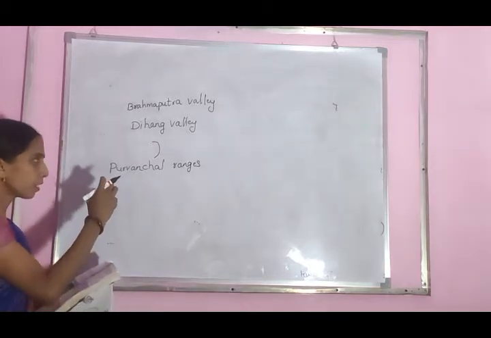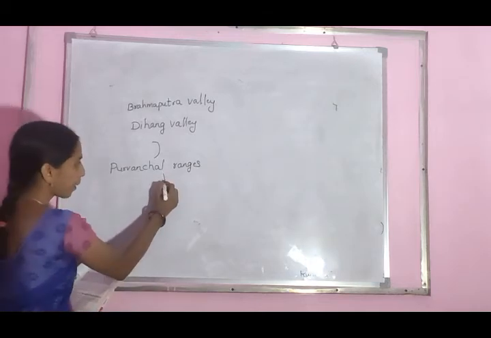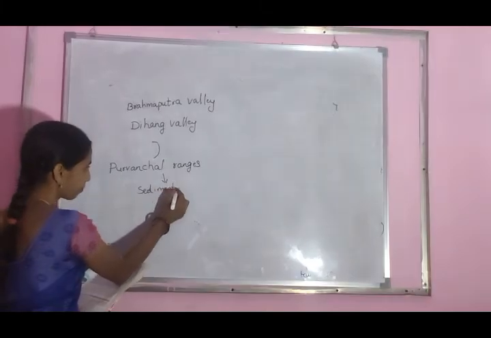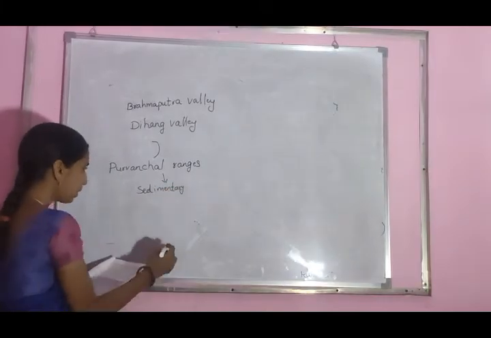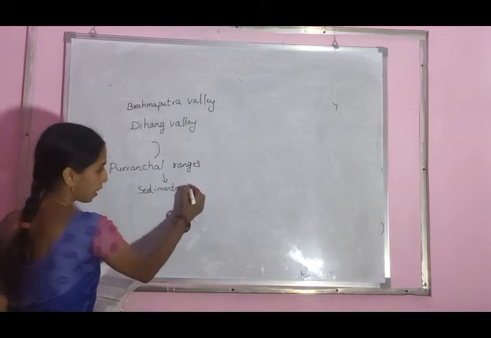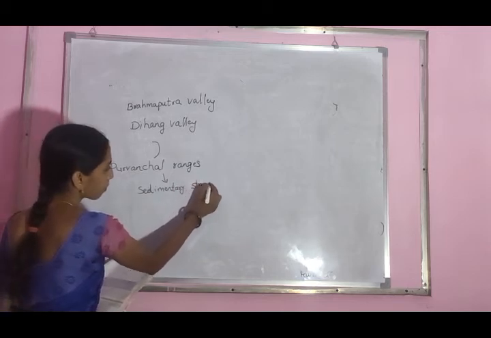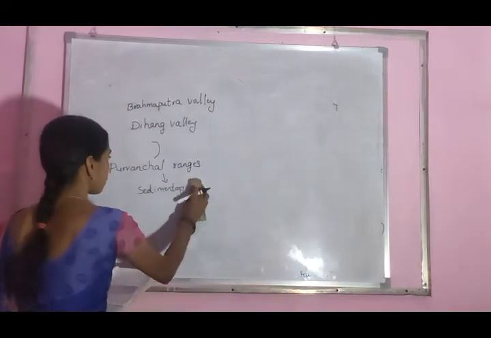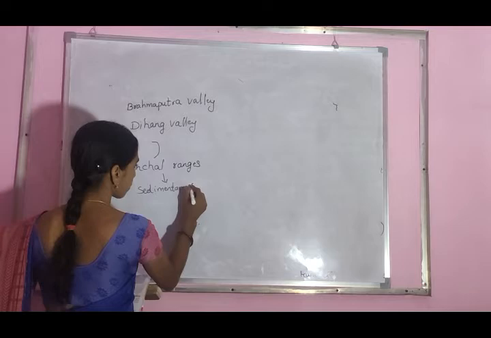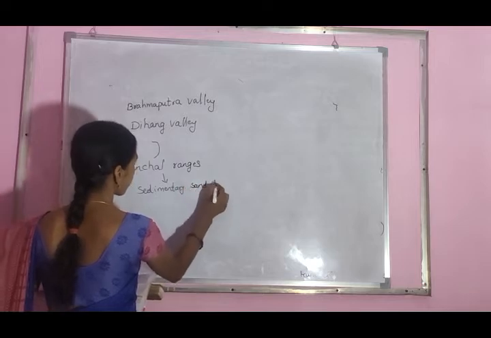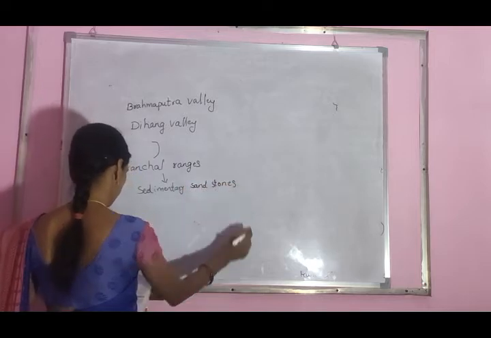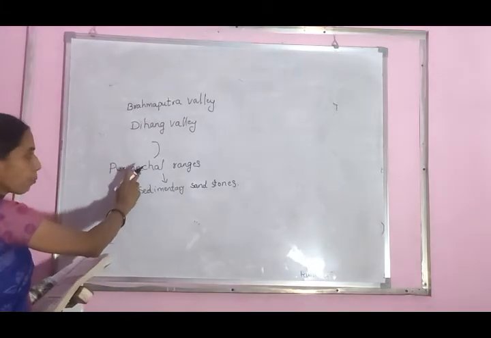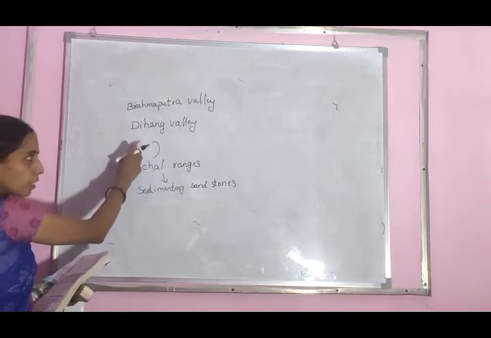How are the Purvanchal ranges composed? Sedimentary rocks and sandstones. These Purvanchal ranges are located on the northeastern side.